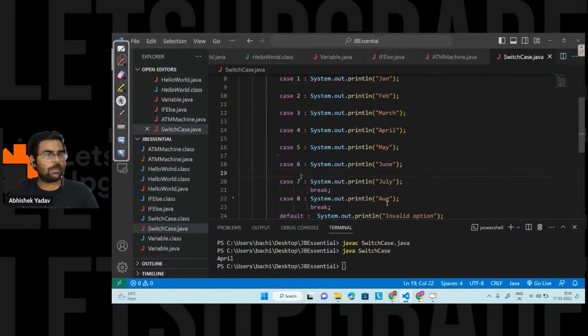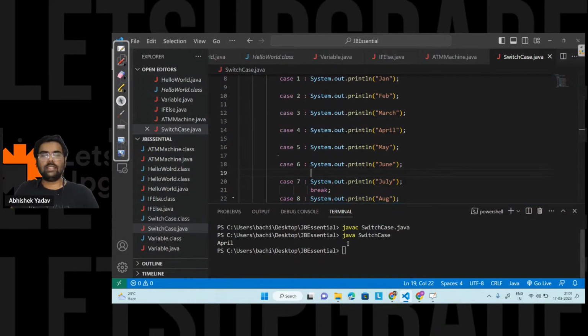All the months will get printed. Okay, anyone? All the statements may print from case 1. So here the question is clear. If the value of month is equal to 4 and I have removed break from case number 1 to case number 6, what output will I get now? Let's try to run the code and see what output we get.